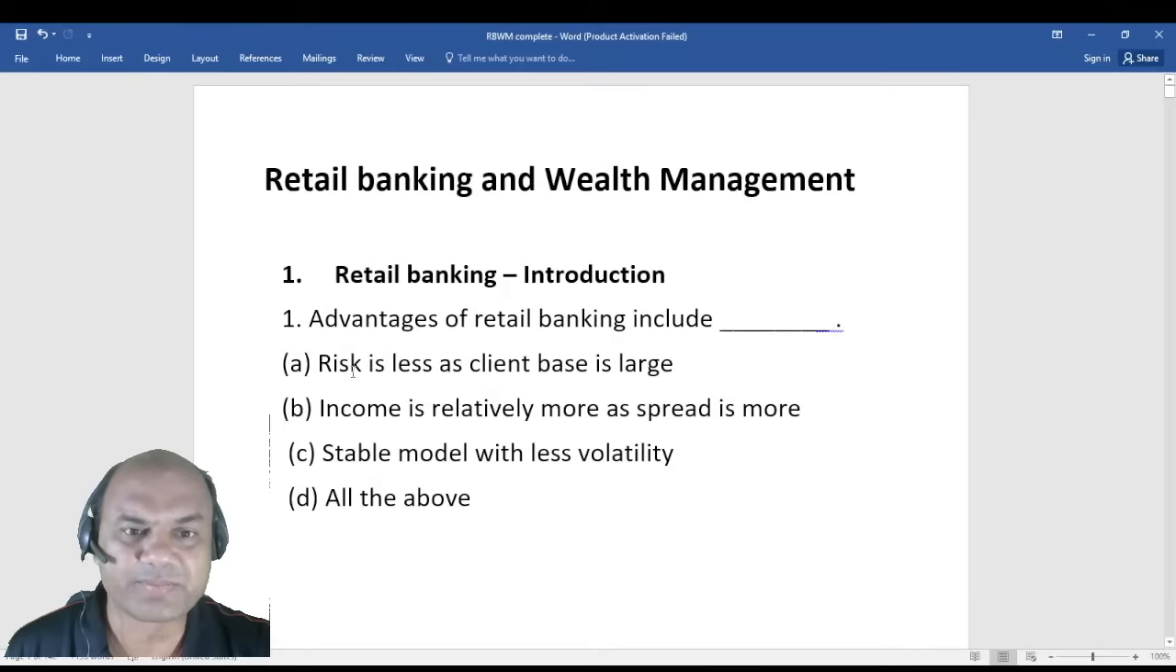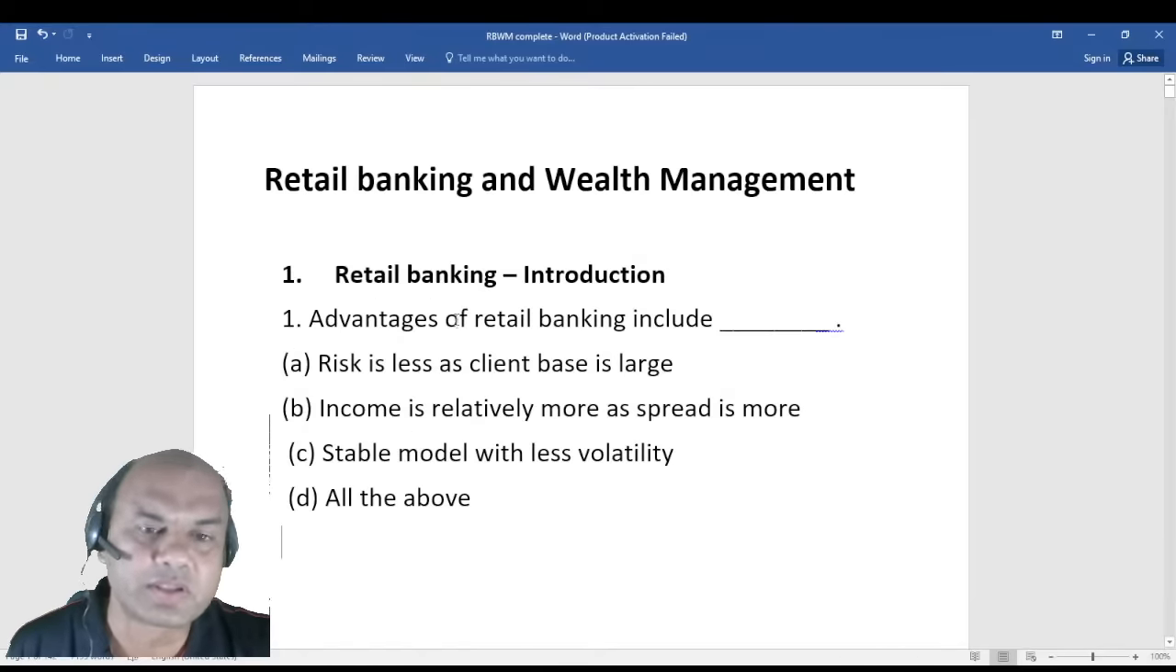Hi, Santoshi. Risk is less as the client base is large. Income is relatively more spread, as spread is more. Stable model with less volatility, and all of the above. So, what do you think should be the answer? What should be the answer over this?